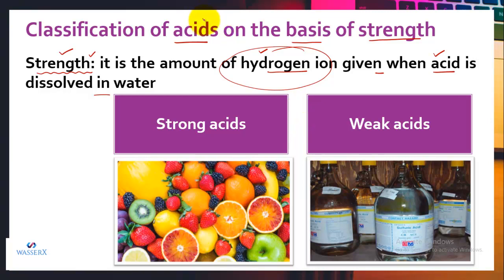So if we talk about acids, depending upon their strength, we can classify them as strong acids and weak acids. All the organic acids, like you can see in the given figure, we have the fruits, and we know that the fruits are plant products. So these are the acids which are obtained from plants. They all are termed as weak acids, and all the mineral acids are termed as strong acids. So why are organic acids weak acids and mineral acids strong acids? Let's make out what the difference between the two is.